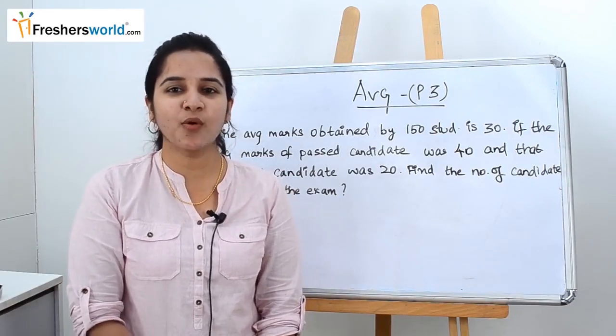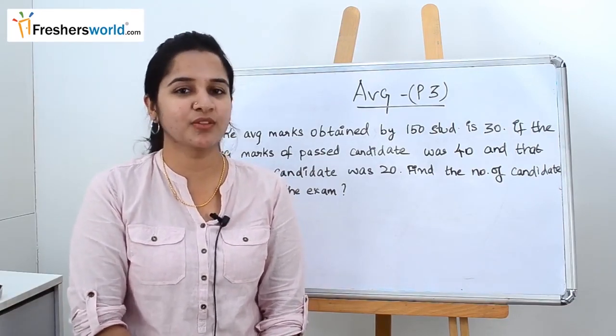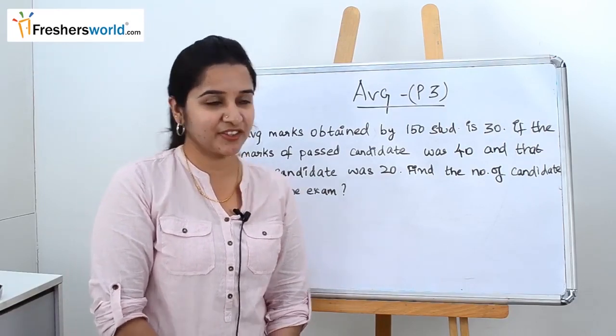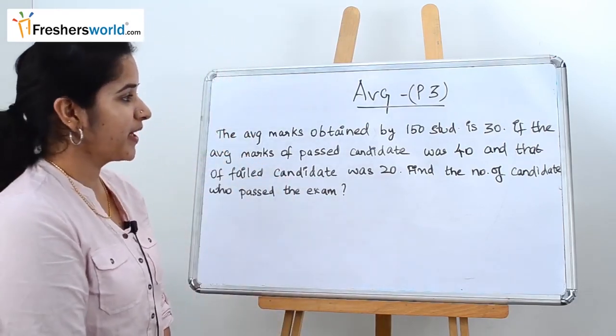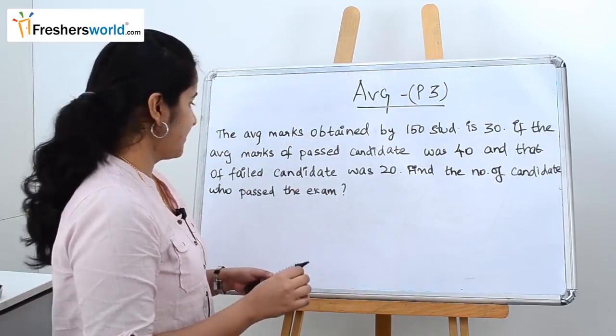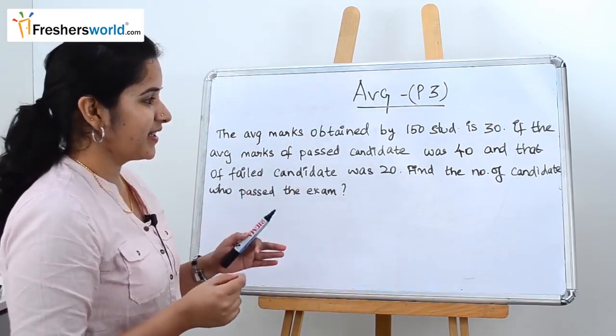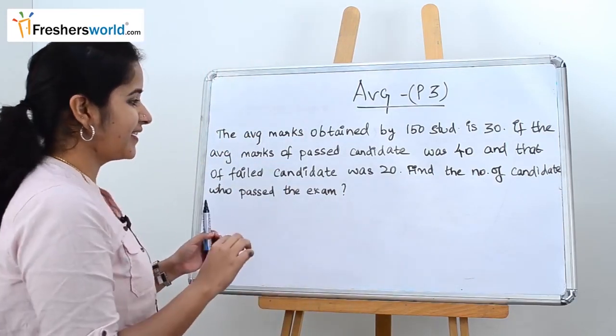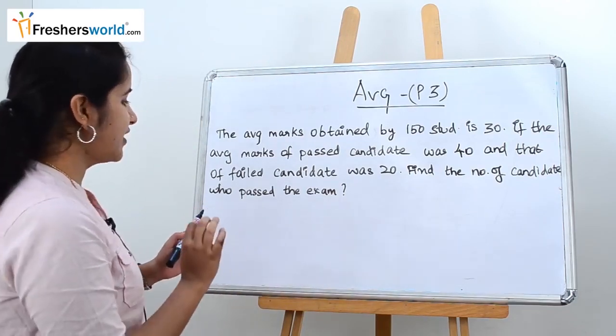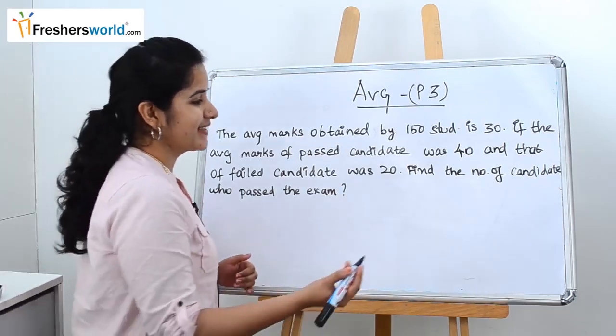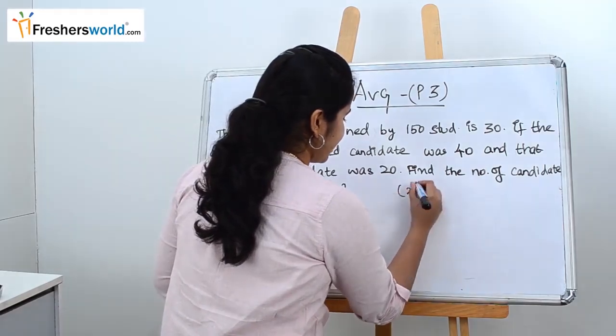From now on, we will be going into much tougher problems to understand the overall concept better. So the first question is, the average marks obtained by 150 students is 30. If the average marks of the passed candidates was 40 and that of the failed candidates was 20, find the number of candidates who passed the exams. So let's take the number of passed candidates as x.